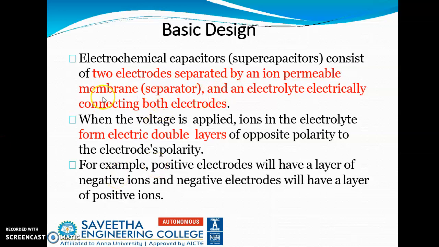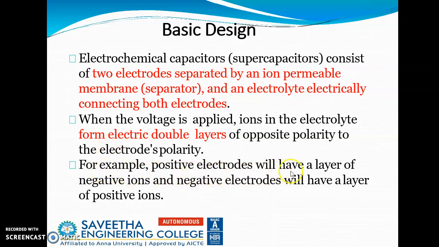So the basic design is that the electrochemical capacitor consists of two electrodes as usual, separated by an ion permeable membrane which acts as a separator, and an electrolyte electrically connecting both electrodes. When the voltage is applied, ions in the electrolyte form electric double layers of opposite polarity to the electrode's polarity.